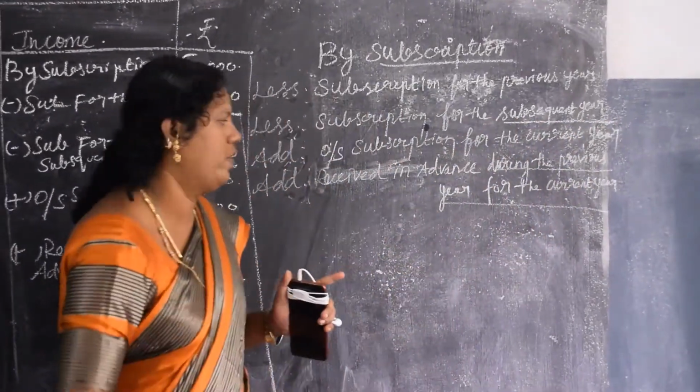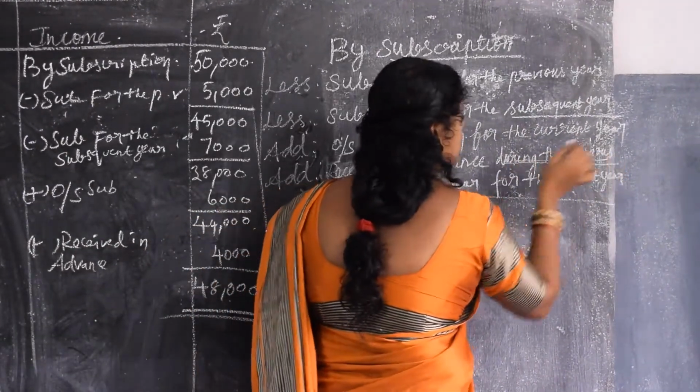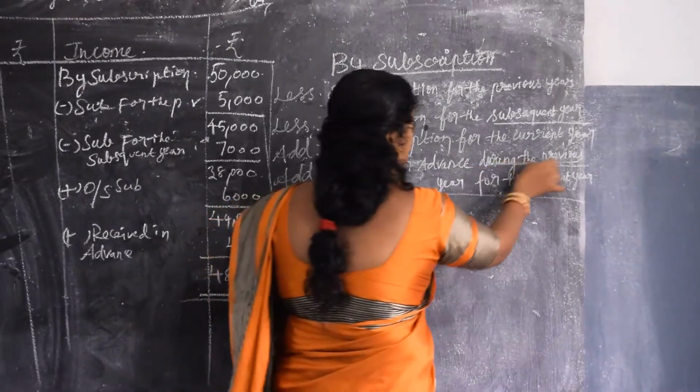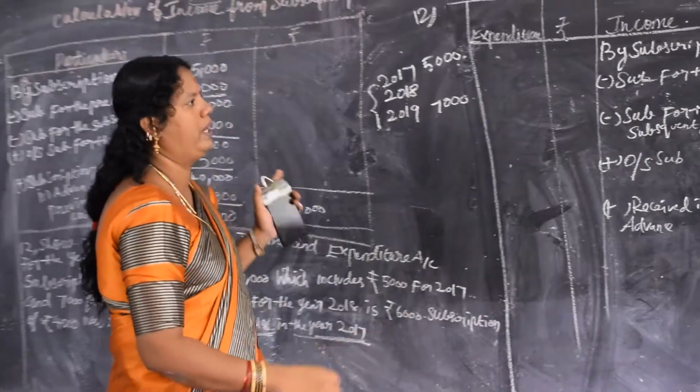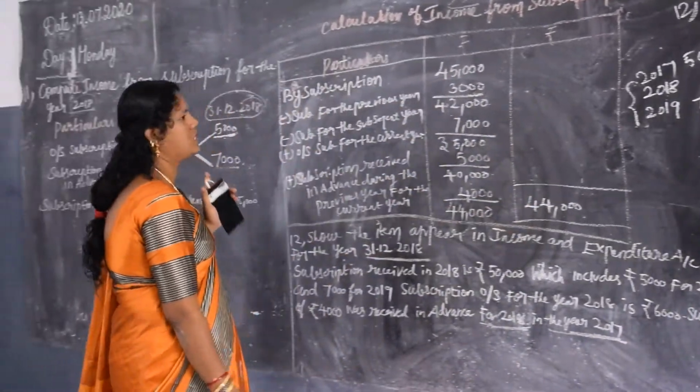Subsequent year means the coming year. Previous year means the year before. Current year, the subscription for the year before, we have prepared. So all these are the subscription format. This is the end point of the subscription sum.